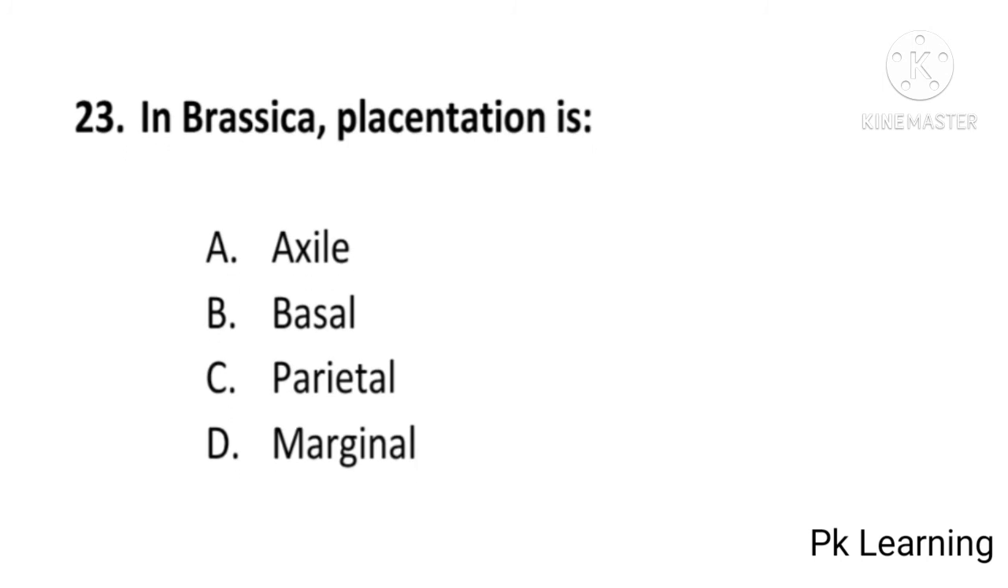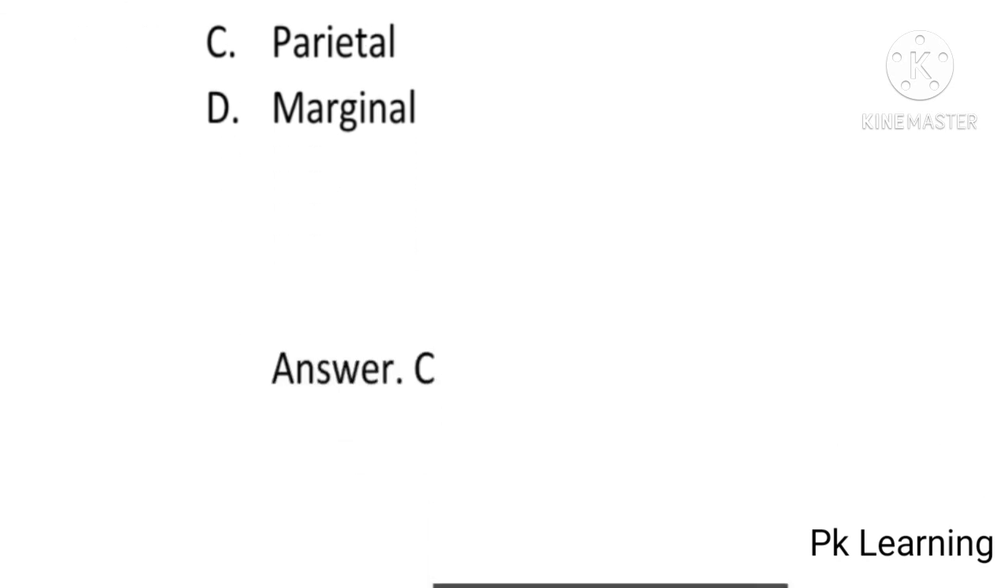In Brassica placentation is axial, basal, parietal, or marginal? And answer is C, parietal. In Brassica placentation is parietal. C is correct option. And next question is,